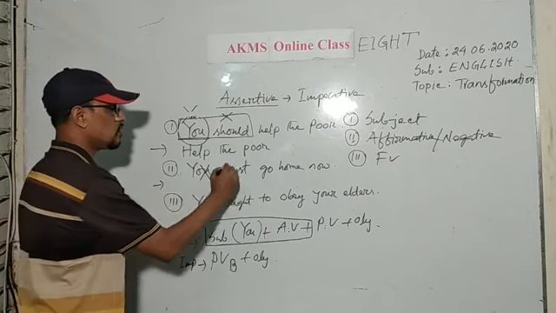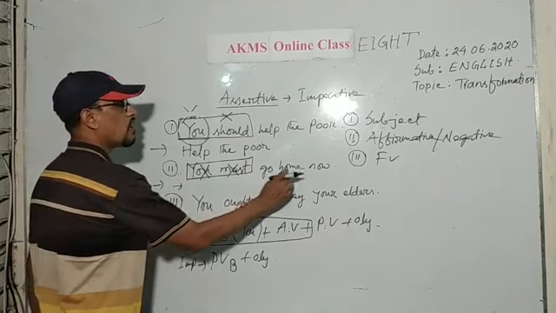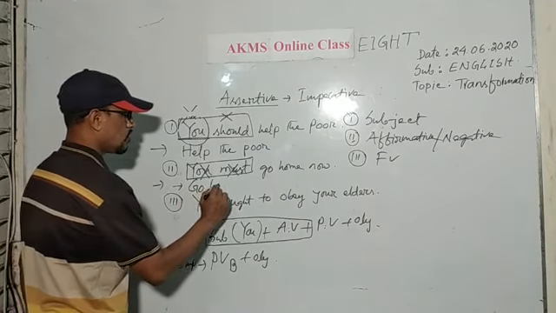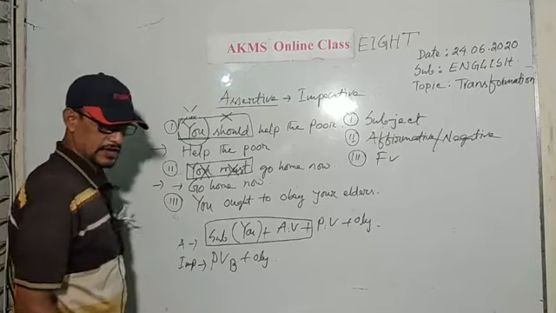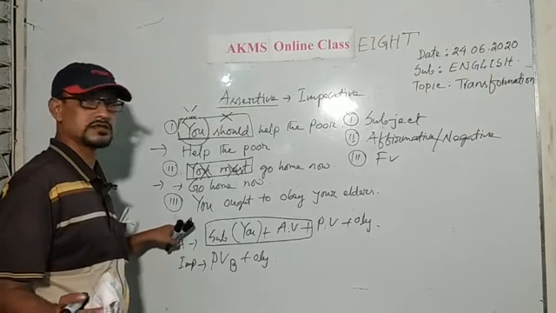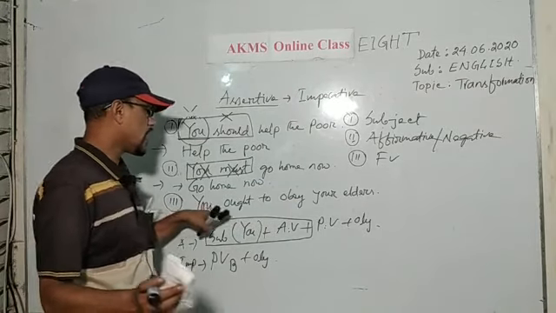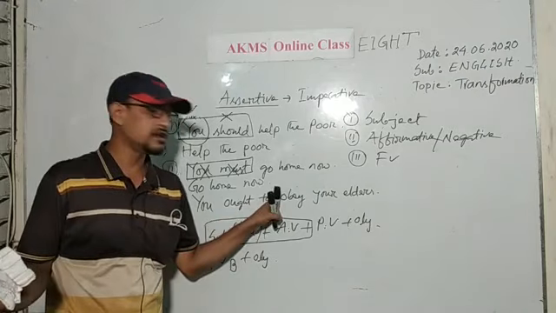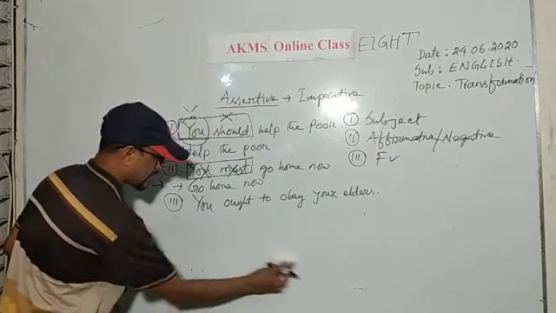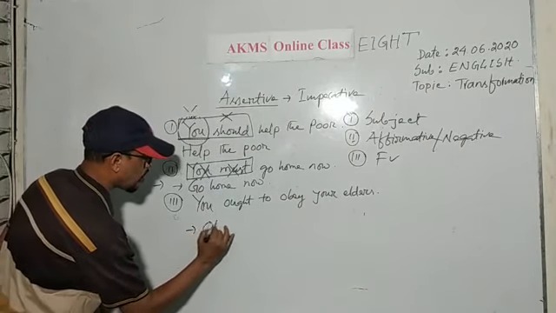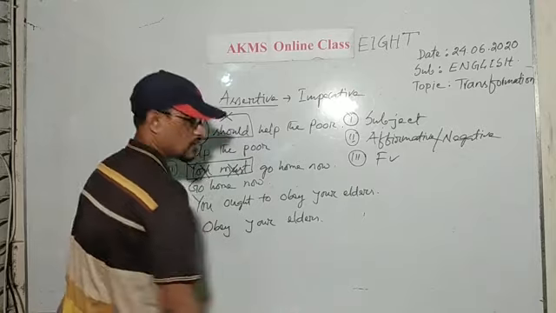Then what will you do? You should erase you with must. Then what is the rest of the sentence? Go home now. You should write go home now. Then the third sentence will be obey your elders. I have erased you and ought to, and I have written the base form of the finite verb, obey. You should write obey your elders. Okay, dears?